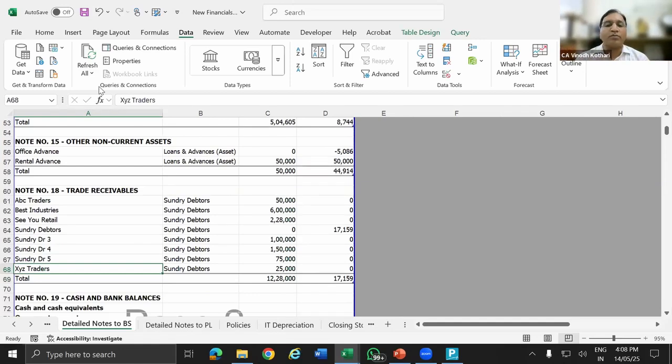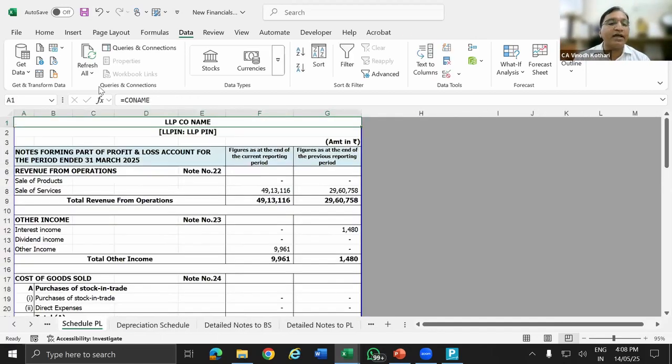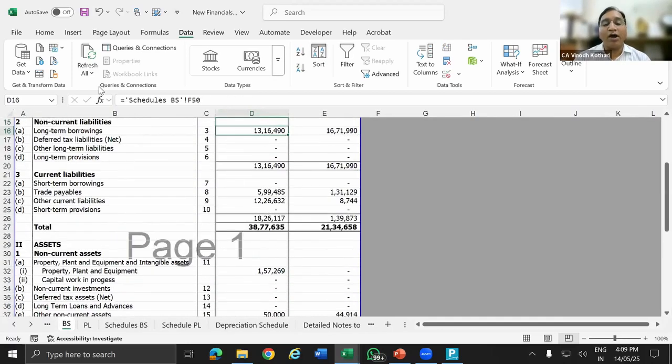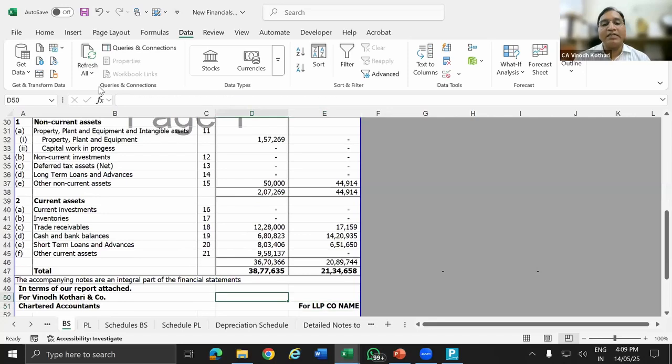Inserted row is automatic. I have not created any formula, I'll tell you. No formula, even you can do it. Now go and see the balance sheet, whether the balance sheet is tallied. So balance sheet is tallied. Now how do I know balance sheet is tallied? I'll delete one value in this.